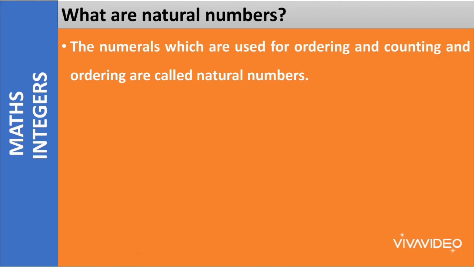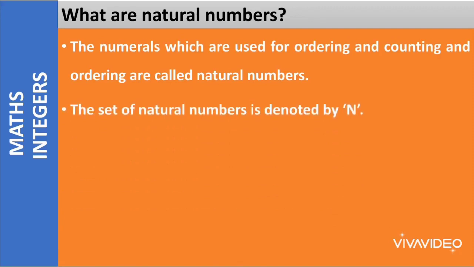If I ask you to count the number of things present in front of you, what will you do? You will start counting from 1, right? So the natural numbers also start from 1. The numbers which come to us naturally, whenever someone says to count something, we start counting from 1. Those are called counting numbers, and the other name for such counting numbers is natural numbers. The set of natural numbers is denoted by capital N.